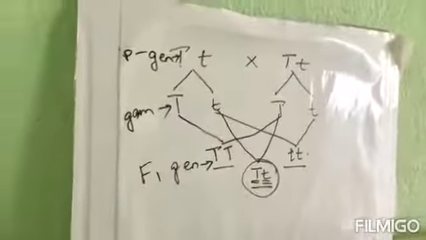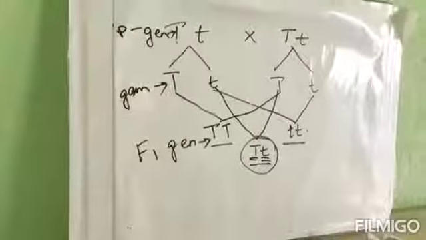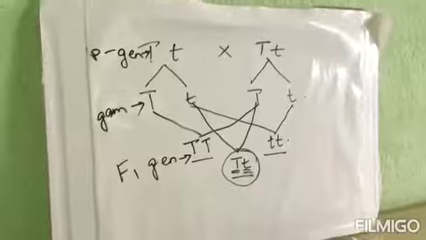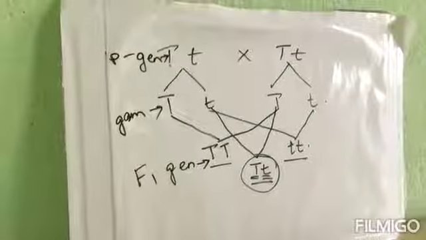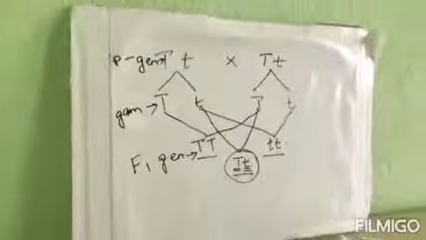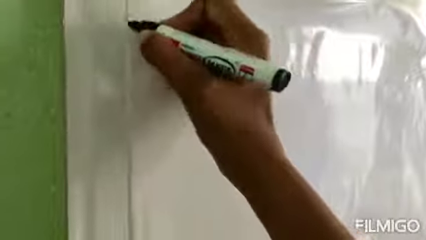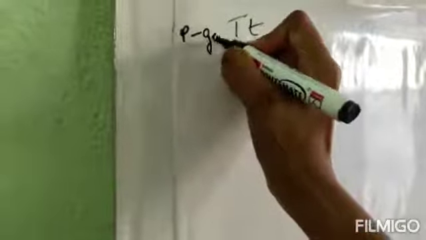Next, number 10. How many percent of hybrid tall plants do we get in the F1 generation if pure dwarf is crossed with hybrid tall plants? Let's see this one. So pure dwarf crossed with hybrid tall plant. This is the P generation, we know. Crossed with the pure dwarf. Got it? Now what is being asked is the percentage of hybrid tall plants we get in the F1 generation.